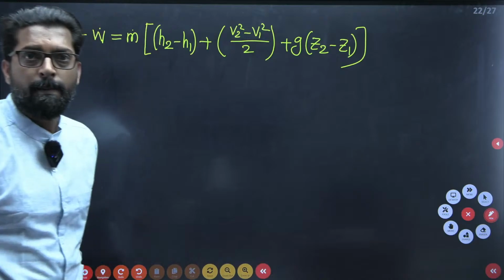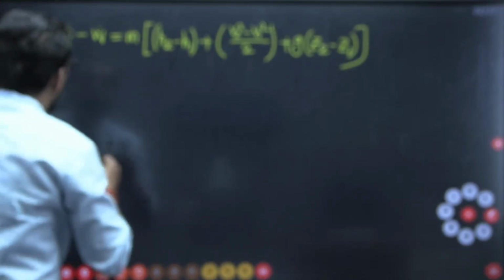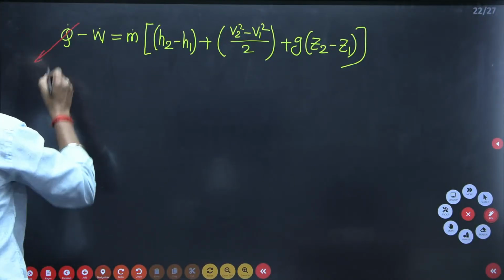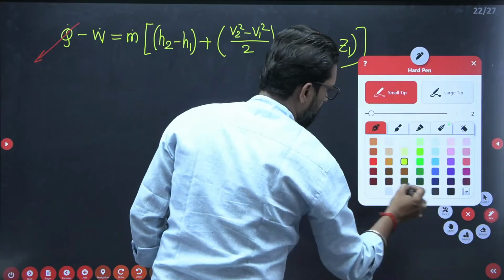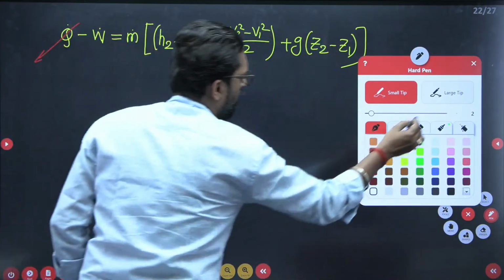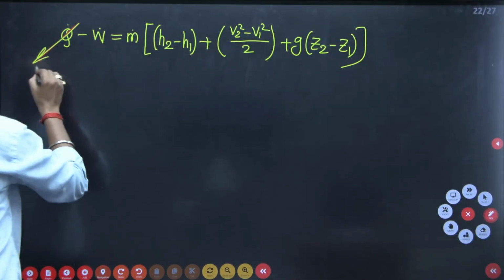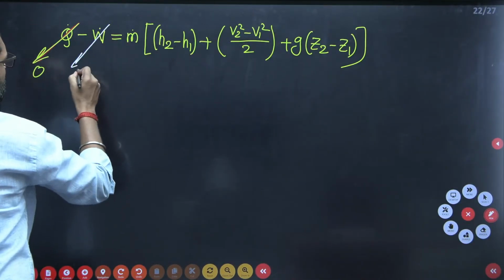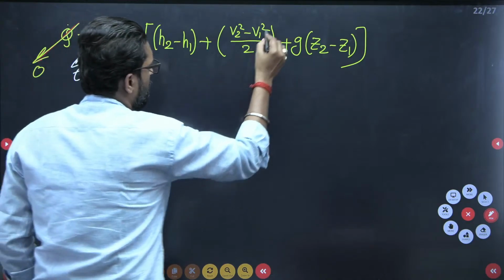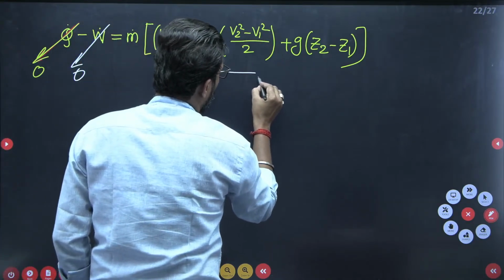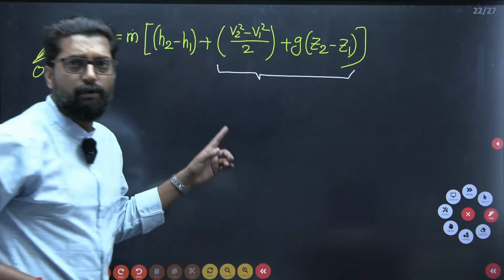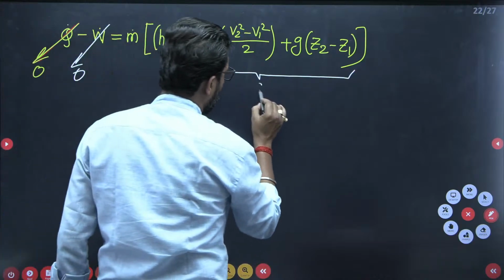Yes or not? Now, my dear, here we have conclusively said that there is no heat transfer and no work transfer. These two are 0. Why are these two 0? Please tell me. Because we assume the system is stationary.